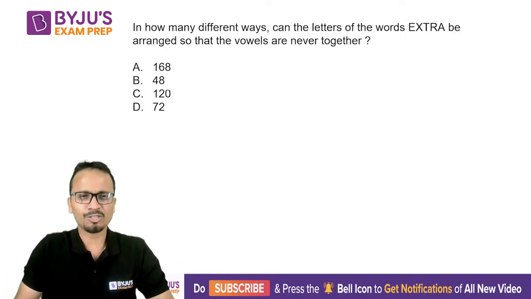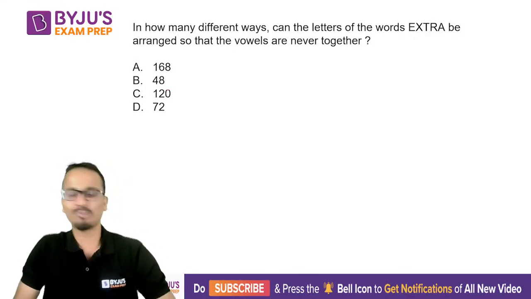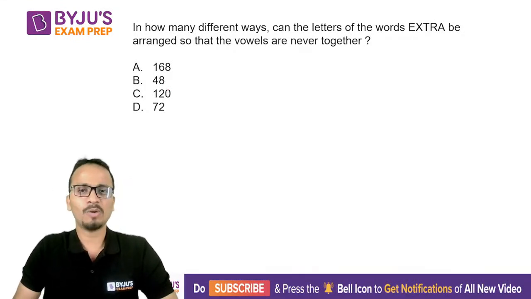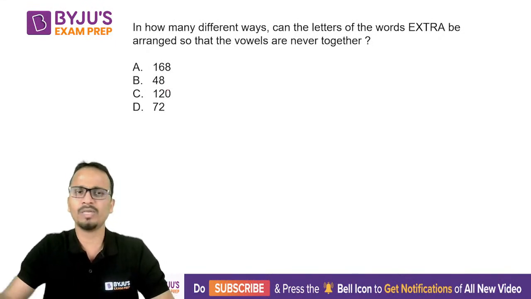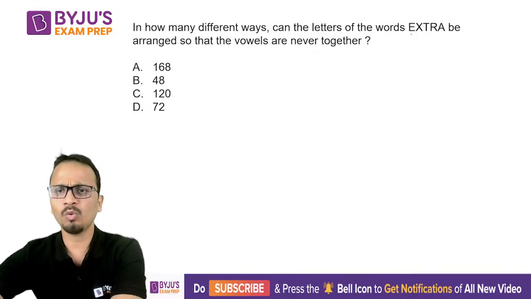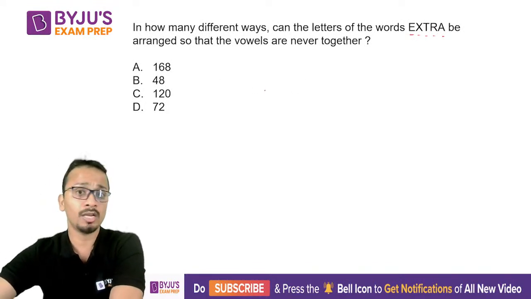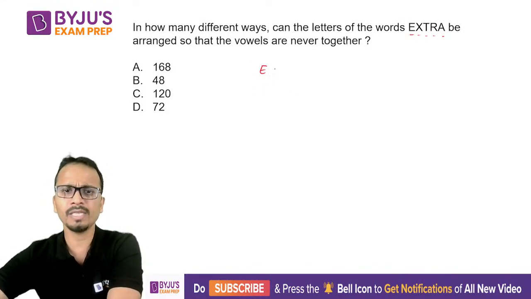I think that not all of us are very much comfortable with permutation, combination, and probability. Okay, now I'll be discussing the basic ways of attempting these questions as well. So let's start with the solution. Now, first of all, one thing to be noted is that these 5 alphabets that are given to us are all different. Okay, now E, X, T, R, and A.